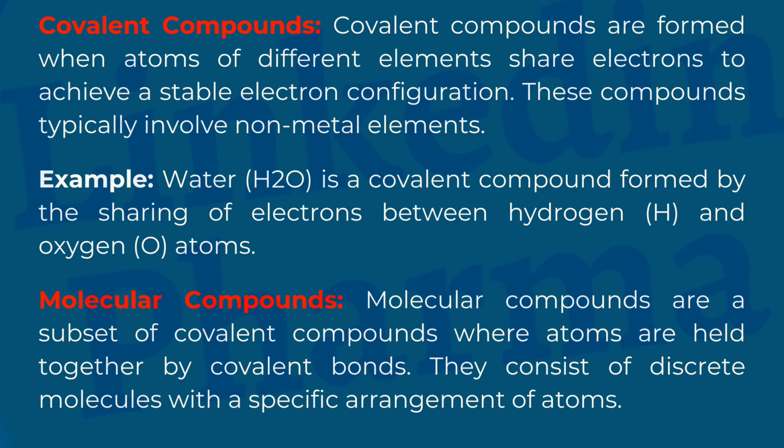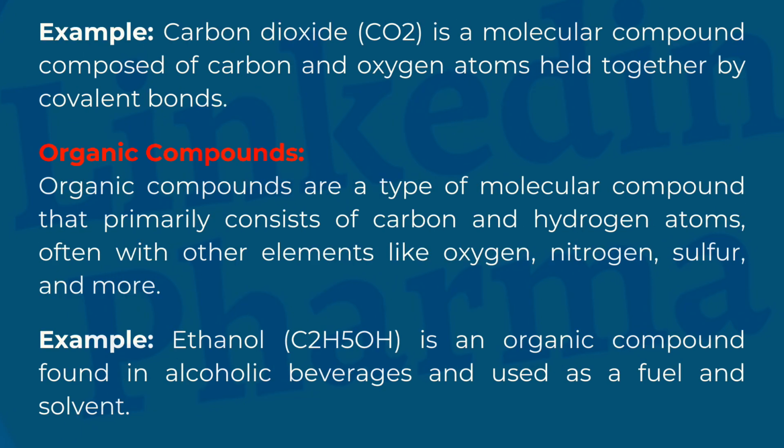Example: water is a covalent compound formed by the sharing of electrons between hydrogen and oxygen atoms. Molecular compounds. Molecular compounds are a subset of covalent compounds where atoms are held together by covalent bonds. They consist of discrete molecules with a specific arrangement of atoms. Example: carbon dioxide is a molecular compound composed of carbon and oxygen atoms held together by covalent bonds.